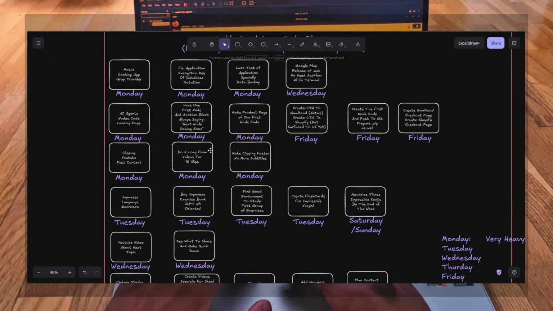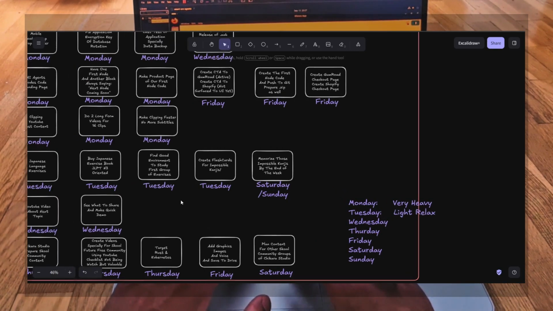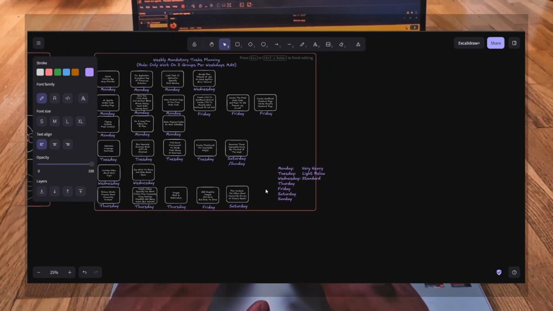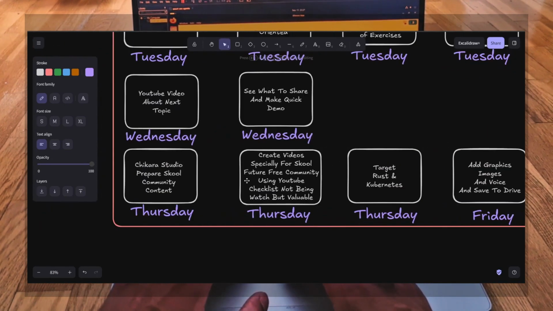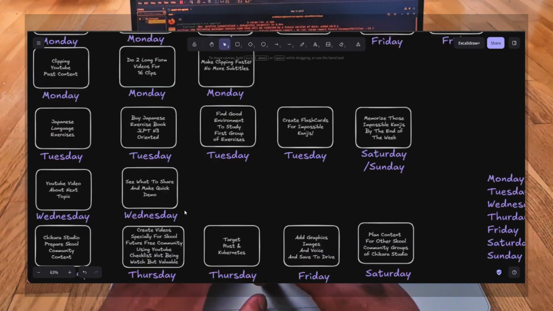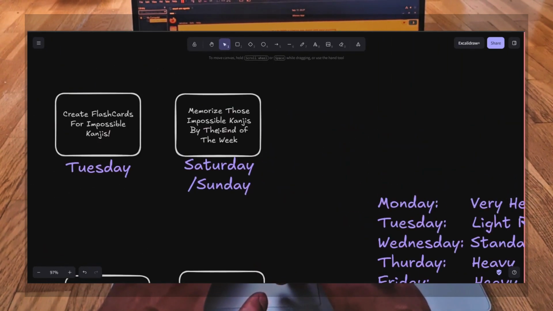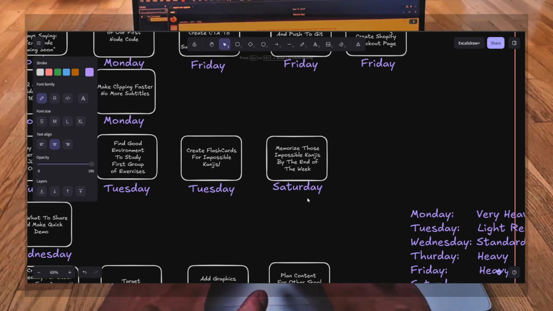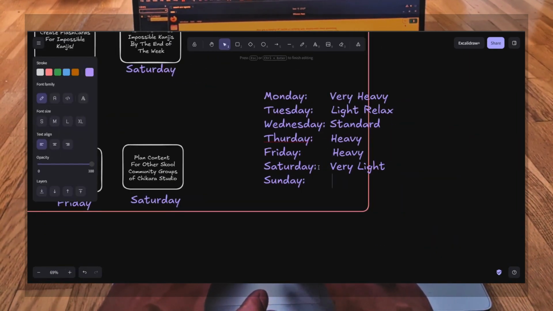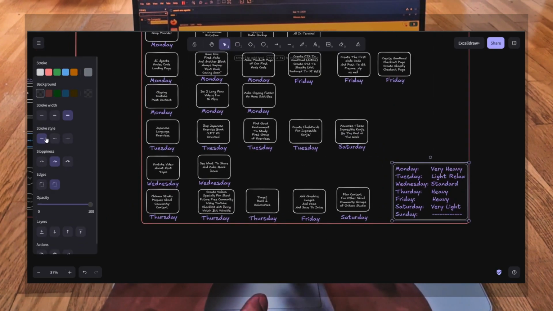to provide every day. Monday is going to be very heavy, while Tuesday is going to be light, relax, focusing on the language skills. Wednesday it will be standard, while I estimate Thursday to be heavy, and Friday to be heavy as well. So same. Saturday is going to be very light, and I plan Sunday to not do anything on Sunday.